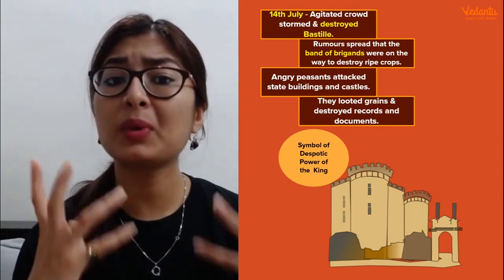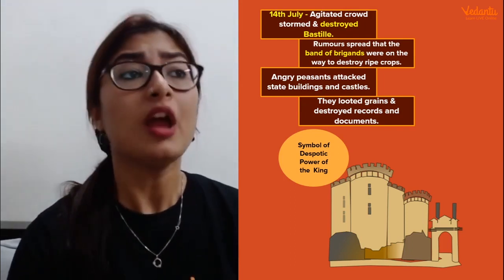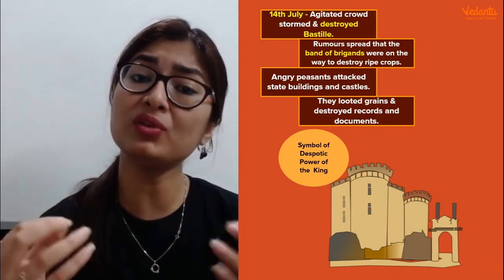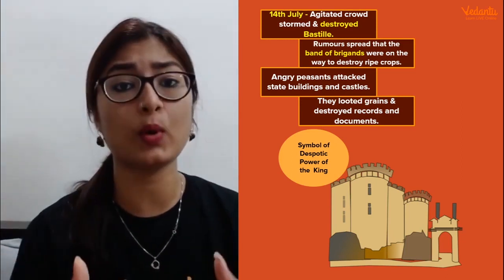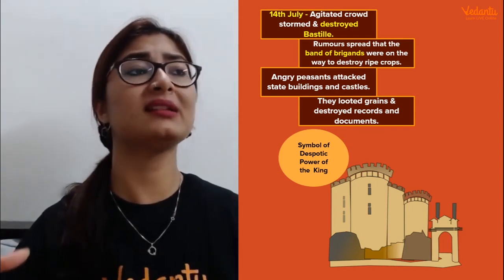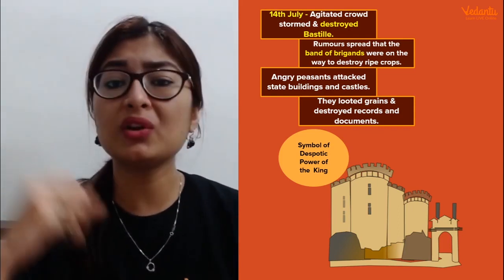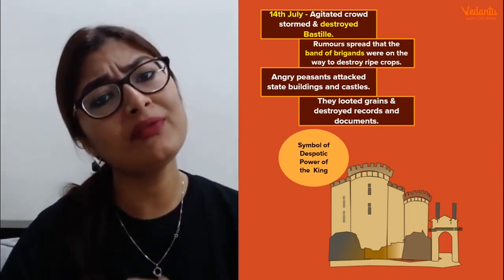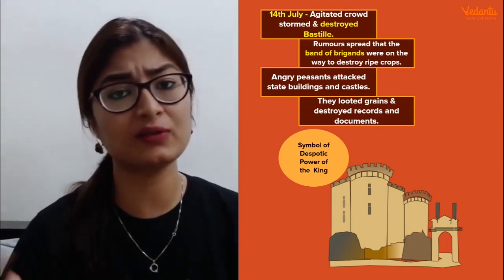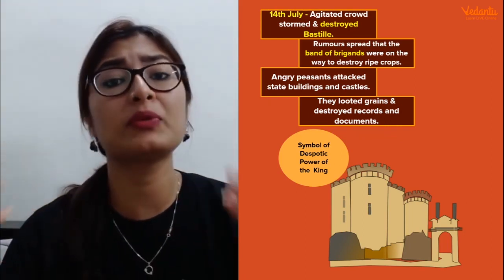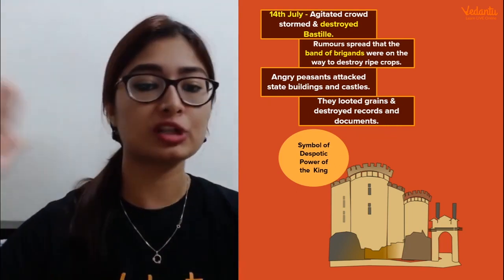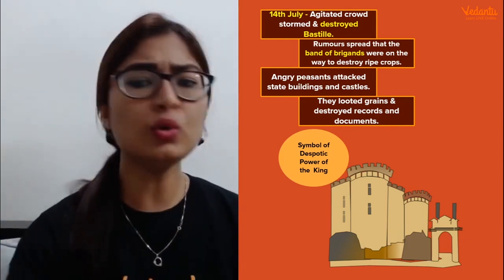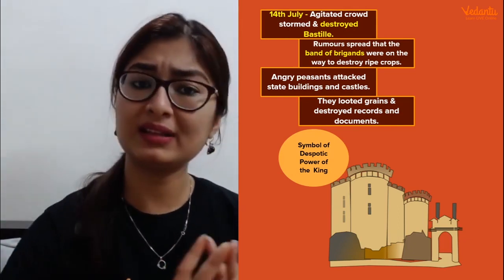If you remember, they were having a subsistence crisis. They were having a crisis of survival, and they were struggling even to just stay alive. And at this point, the privileged people, the king, the nobles, the lords, were making the life of these people even more difficult by spreading these rumors, by sending the troops, by not giving them the bread. So they decided to just barge into the castles and the houses and the big buildings of all these lords, loot all the grains, and destroy everything that was there.